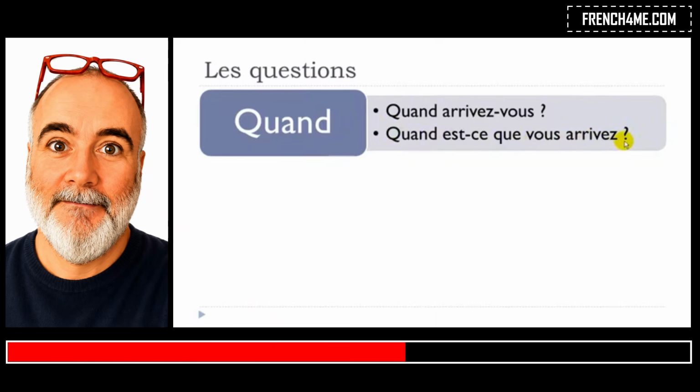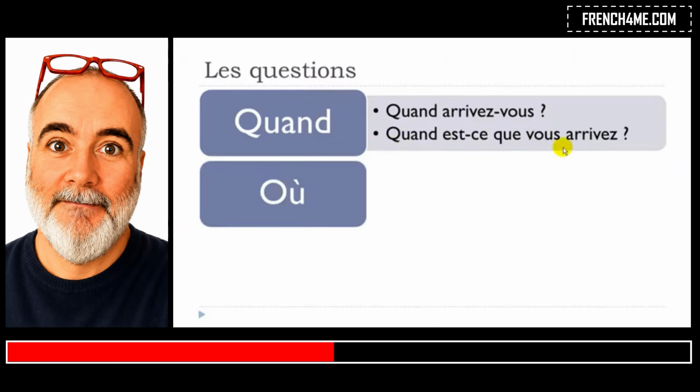Quand est-ce que vous arrivez? Okay, and then here you see that because you've been using this est-ce que form, then you keep the normal order. So first the subject, vous, and then the verb. Okay, quand est-ce que vous arrivez? All right, and then don't be afraid to raise your voice a little bit at the end. Quand est-ce que vous arrivez? You see, so it's not really the opera. You don't need to go really high, you know, but it's just a little bit. Quand est-ce que vous arrivez? That's it.